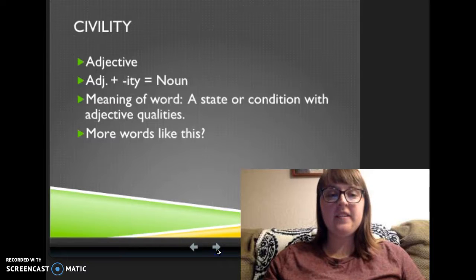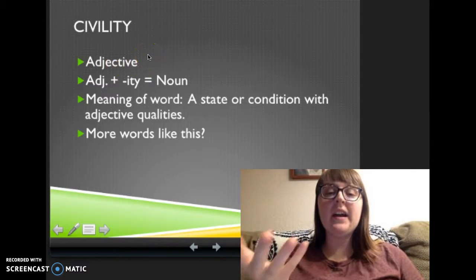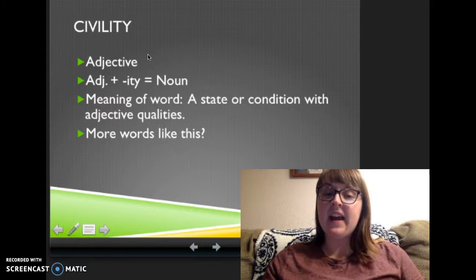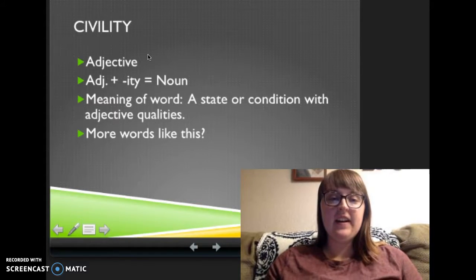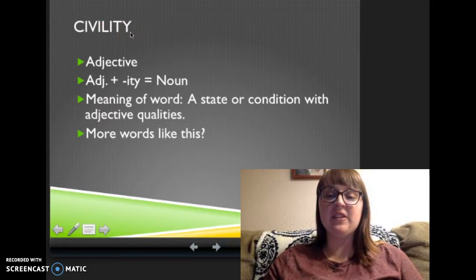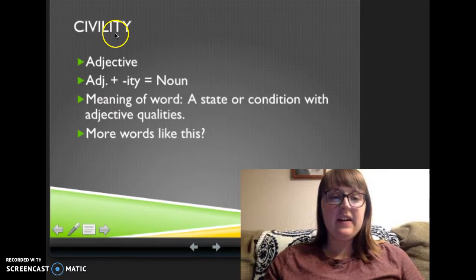Now, focusing on this word, we can see that civility is an adjective. You describe a situation with this word. If we break it down when it comes to derivation, you can see that the ITY here is a common ending in English. So if we were to break up the word like civil plus ity, or adjective plus ity, you can see that the word is really a noun.